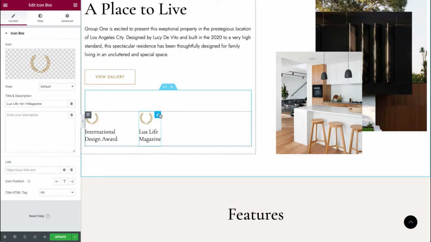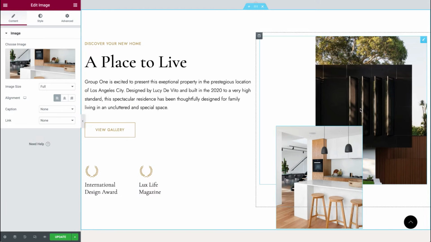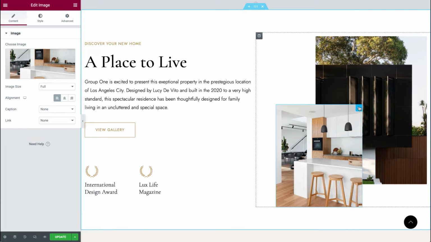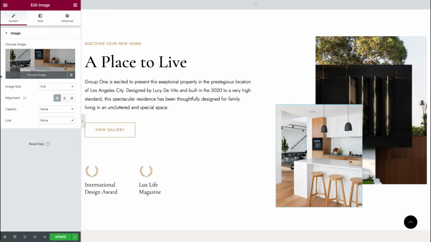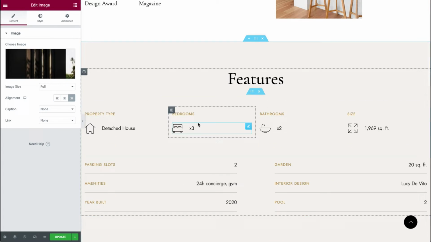And we have here these icons with text that is available to edit as well. You can see here the title, and you can also add a description, and you can also make them clickable by providing your link right here. For images, click on the icon and you'll be able to change the image in the left side panel. Same for this one. Let's scroll down.